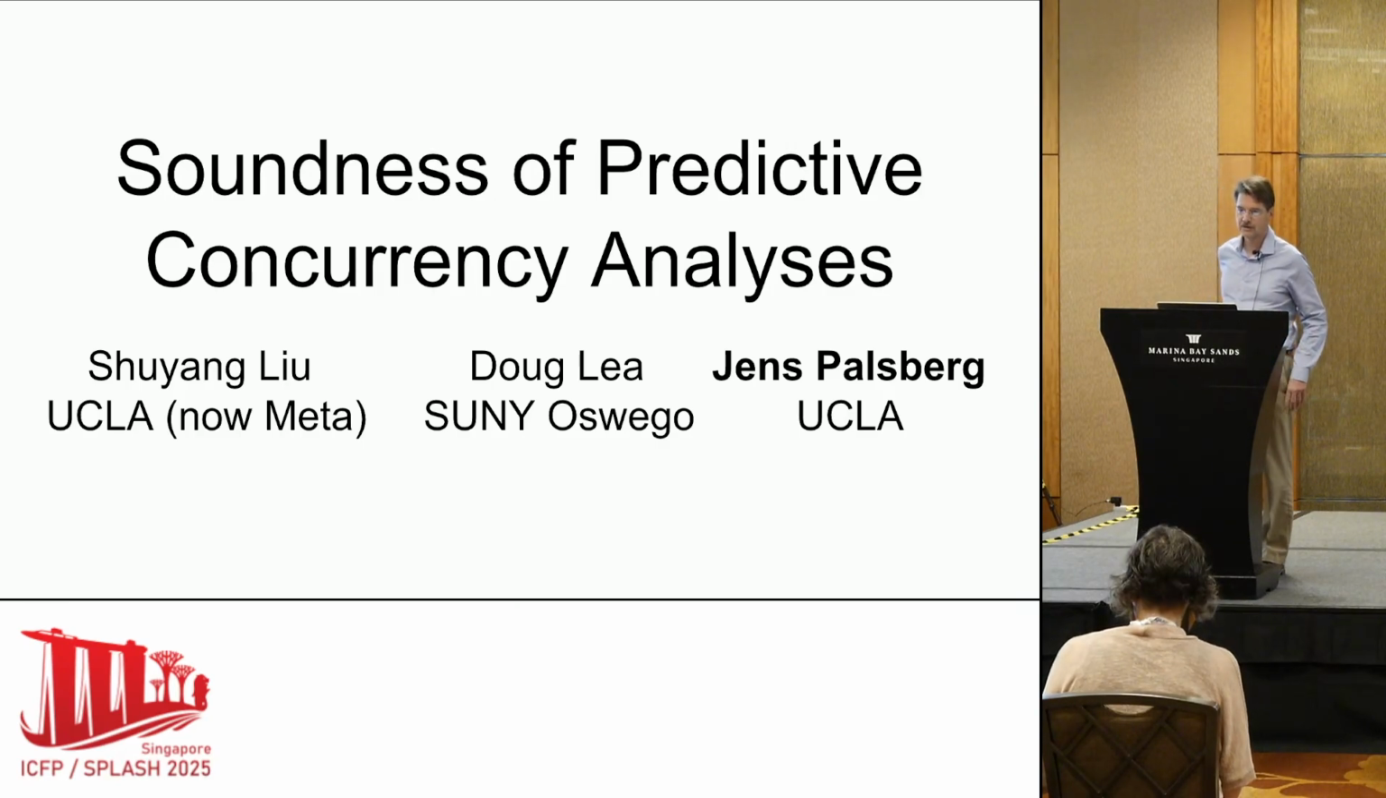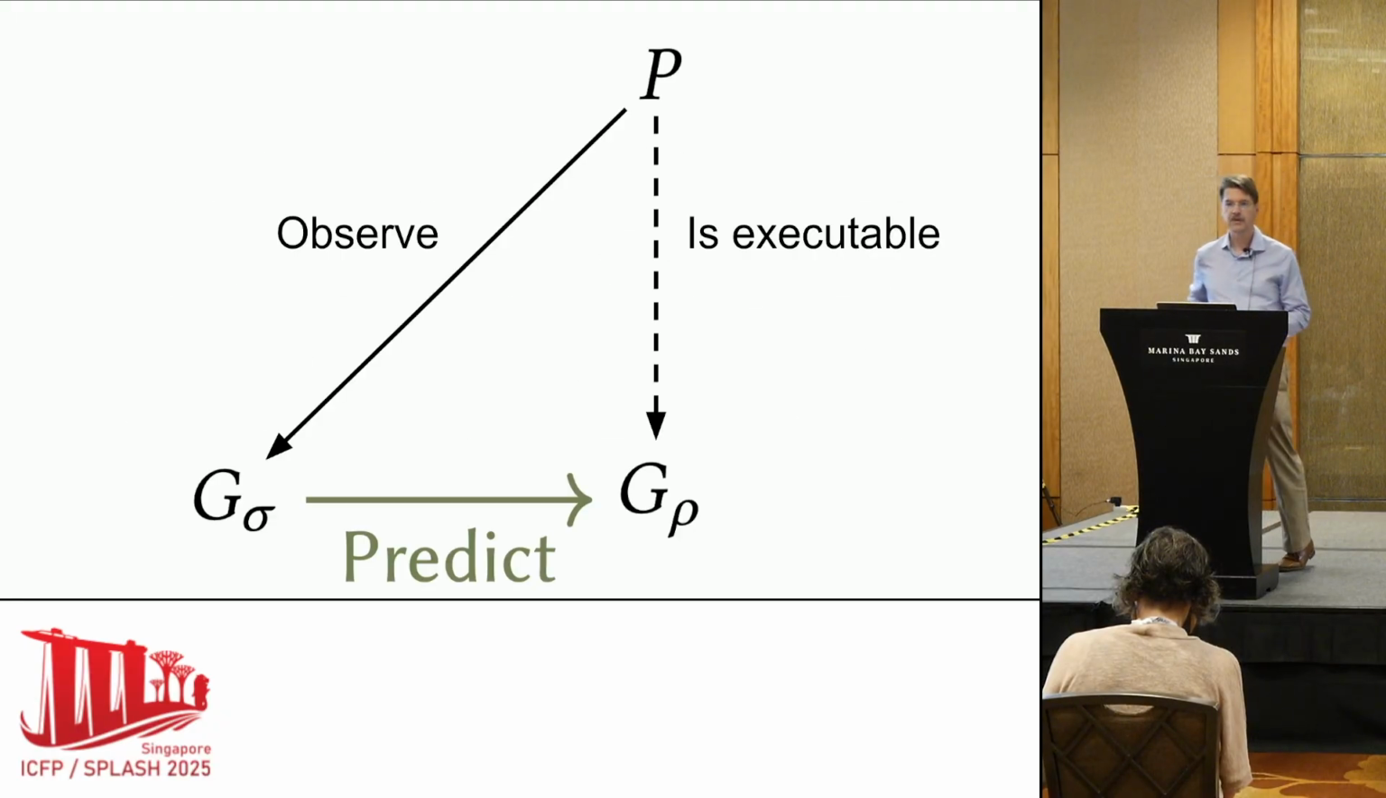Predictive analysis takes a trace of a program and then it predicts a concurrency bug. The way it does that is that it looks at the trace and says that was executable, and then it predicts a different trace that's also executable and has a bug. So even if the first thing didn't have a bug, the second thing has a bug.